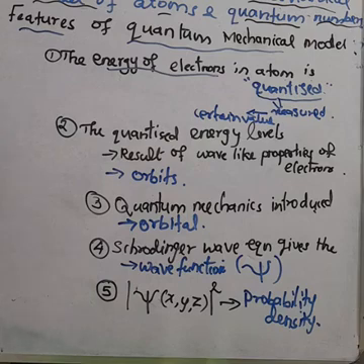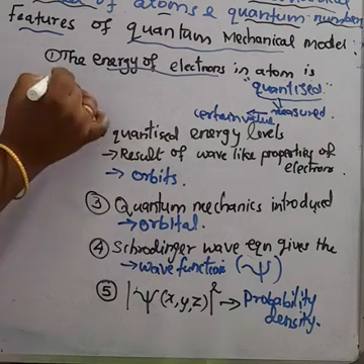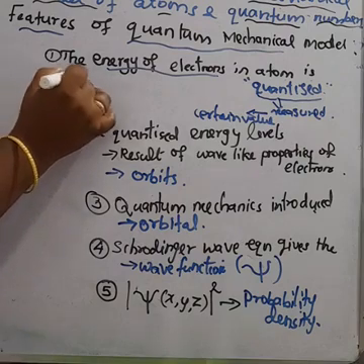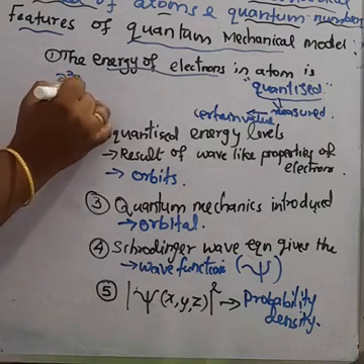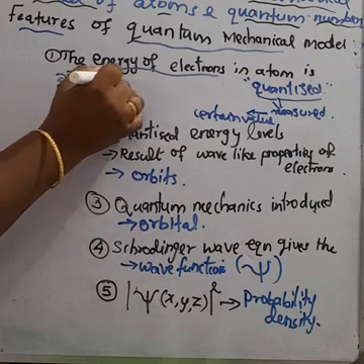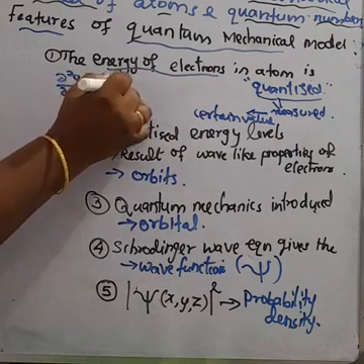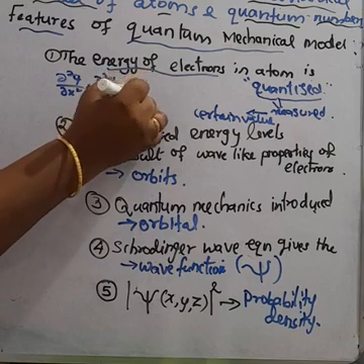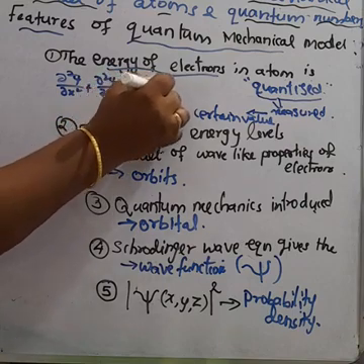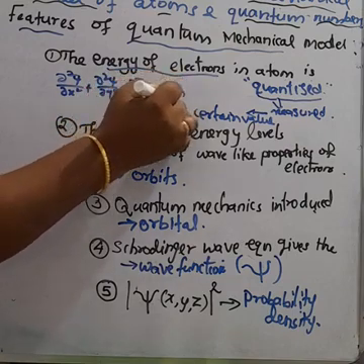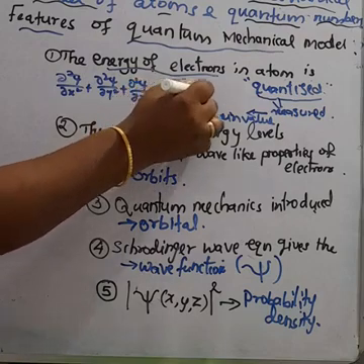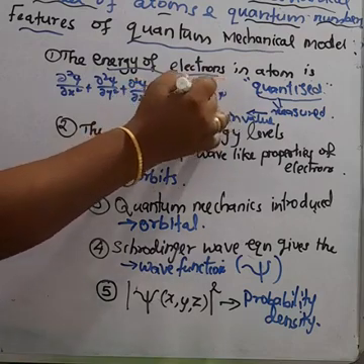from the Schrödinger wave equation. What is the Schrödinger wave equation? It is ∂²ψ/∂x² + ∂²ψ/∂y² + ∂²ψ/∂z² + (8π²m/h²)(E − V)ψ = 0.